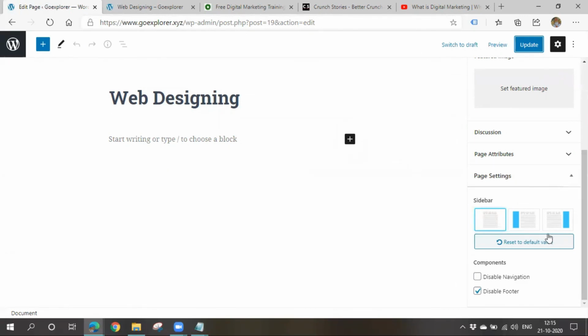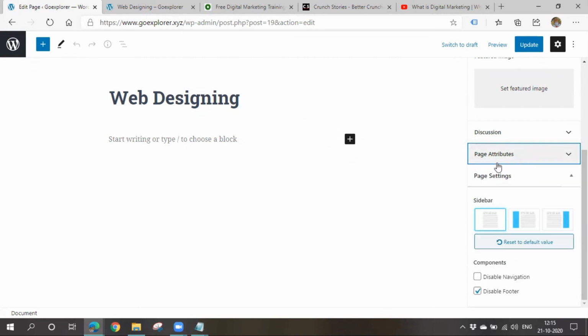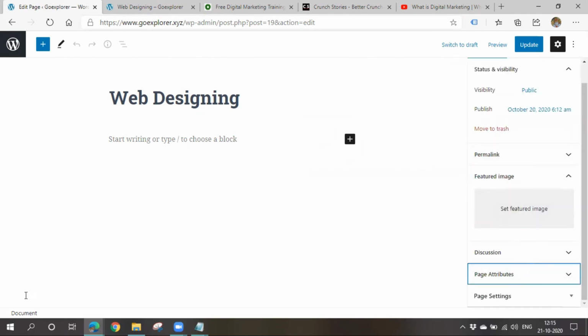In this theme it is showing here. In some themes it will be showing at the bottom. You have to go to page attributes and have to change this thing. Based on the theme it will differ. You have to go to page attributes, such kind of things, or they will be displayed with some page settings. In the bottom here it will be displayed with some page settings and you have to change it there.